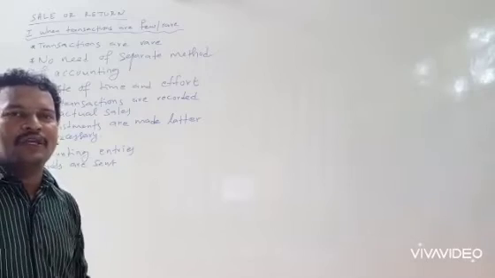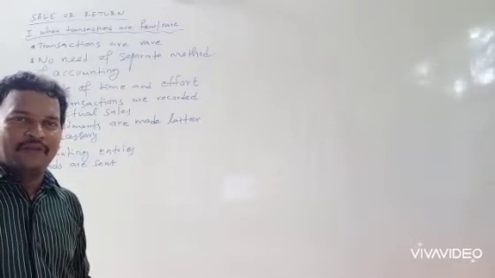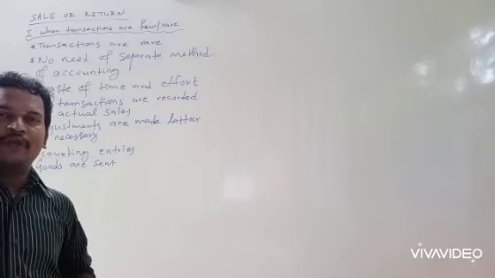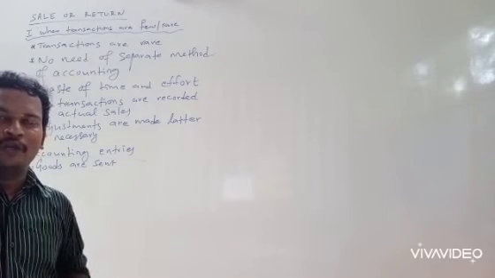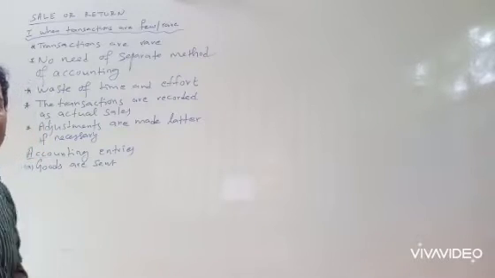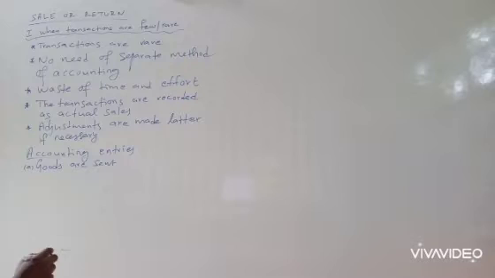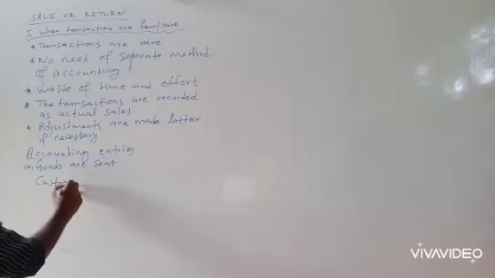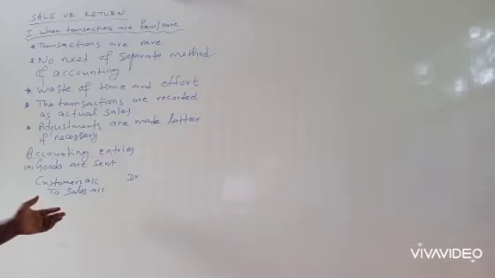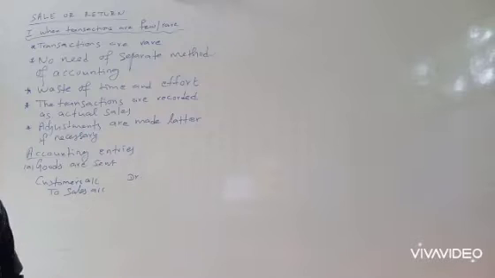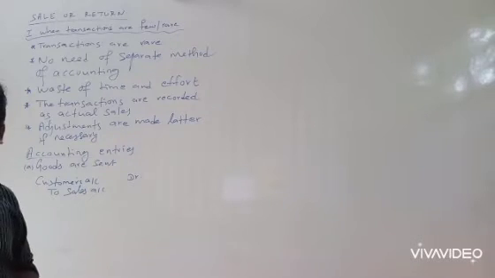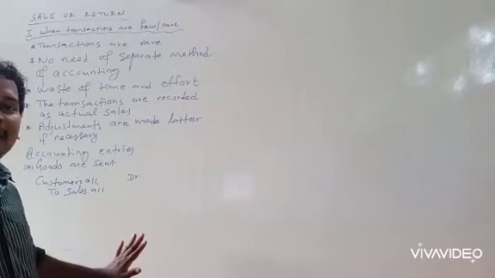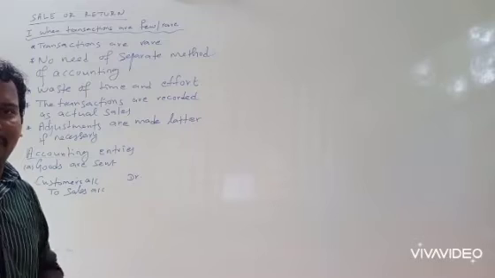First transaction, when goods are sent for approval under sale or return basis. I told already, under this method the frequency of transactions is rare, so sending goods should be taken as sales. So here we are passing the entry like this: customer's account, debtor, to sales account. This is the actual sales entry as in the normal course of transactions. You should note that the amount should be in the sales value. So the entry is similar to sales under the normal course of business, right?